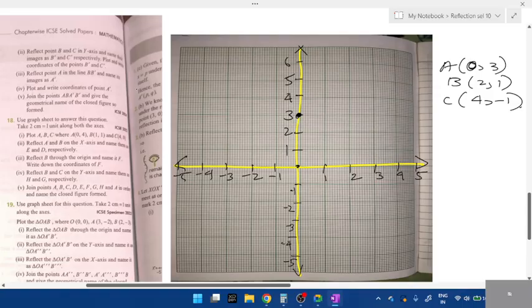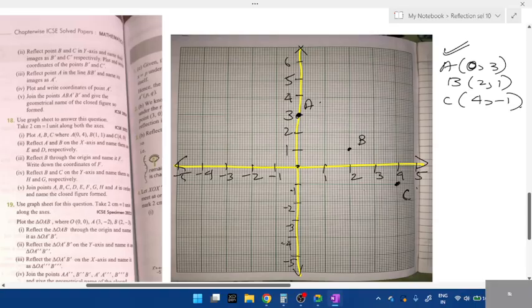Here they haven't given; I'll talk about that invariant point later. First A is 3 comma 0. B is 2 comma 1. Next we have C, 4 comma minus 1. This is C. For this you'll get 1 mark.